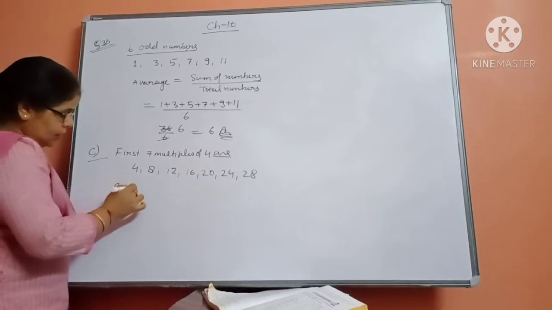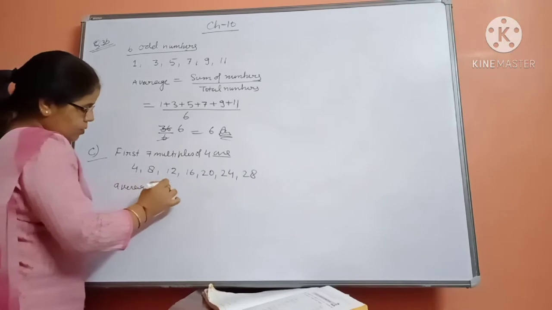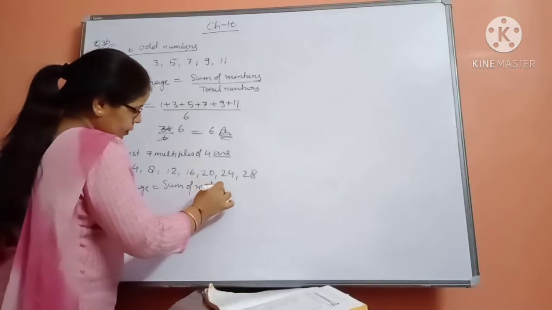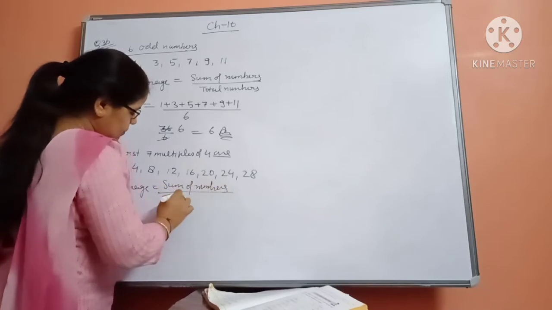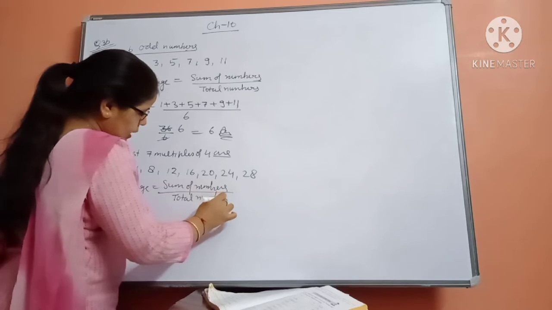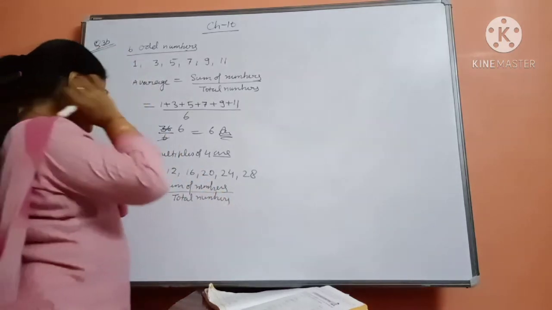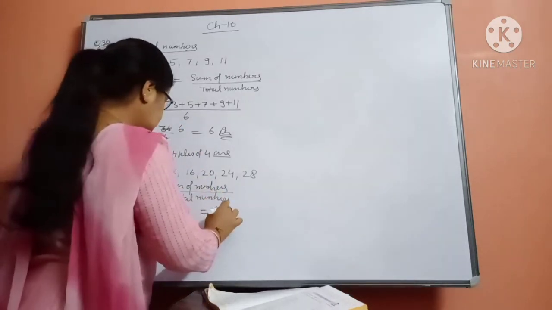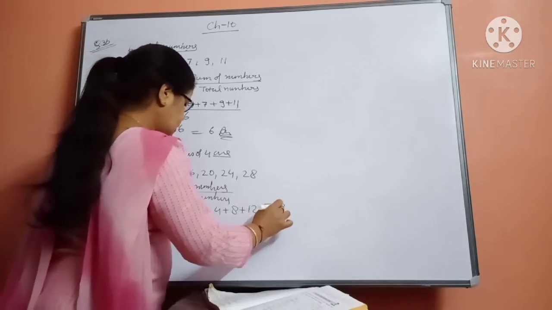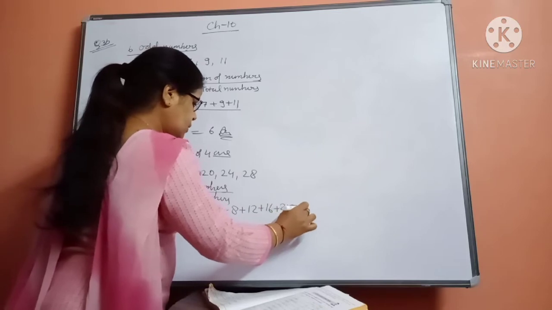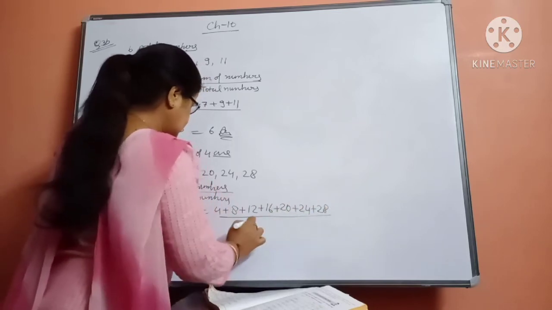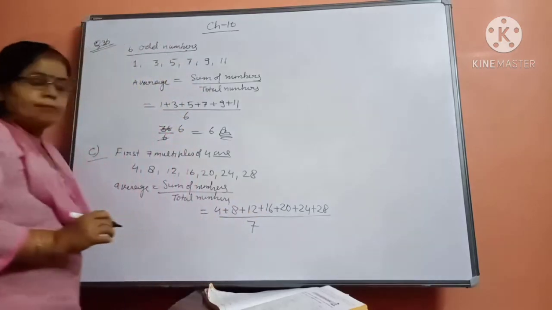Again write the formula. Average is equal to sum of numbers upon total numbers. Okay. Now sum of numbers means, beta, see that now: 4 plus 8 plus 12 plus 16 plus 20 plus 24 plus 28 divided by 7 multiples we have taken. 7 numbers are there.